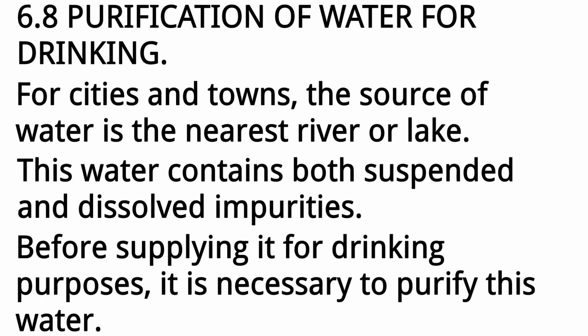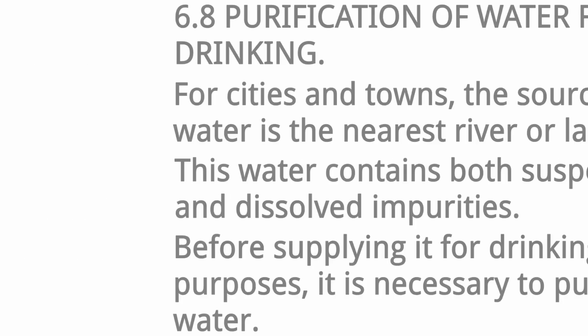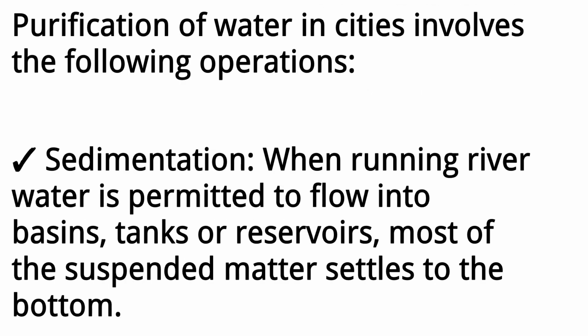6.8. Purification of water for drinking. For cities and towns, the source of water is the nearest river or lake. This water contains both suspended and dissolved impurities. Before supplying it for drinking purposes, it is necessary to purify this water. Purification of water in cities involves the following operations.